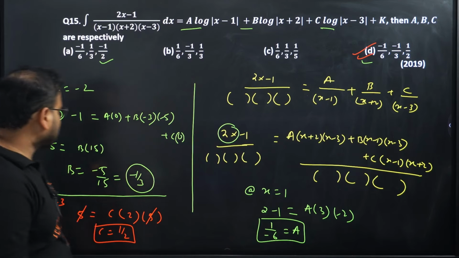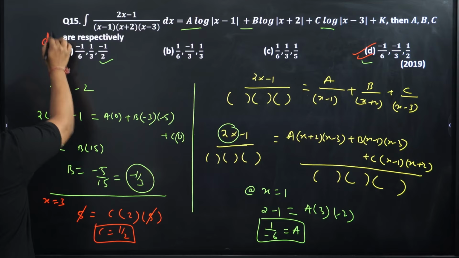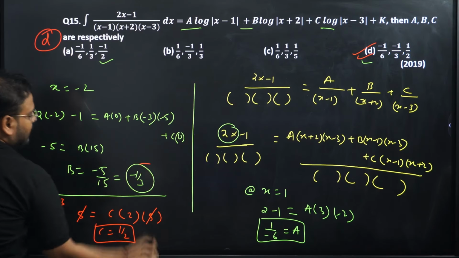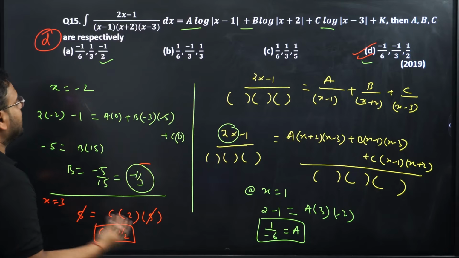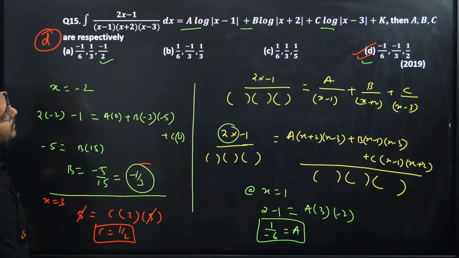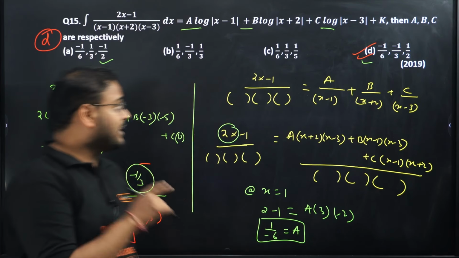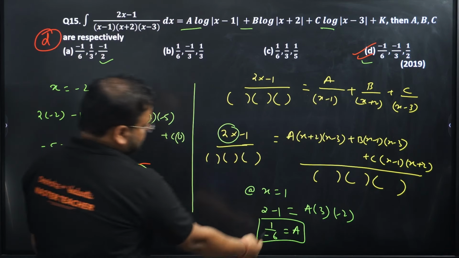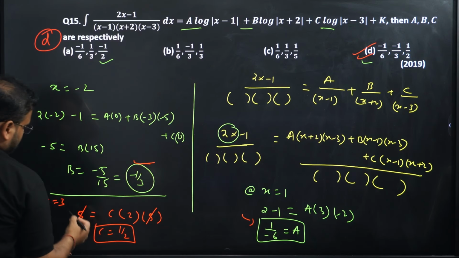A is minus 1 by 6, B is minus 1 by 3, and C is 1 by 2. Actually, I could have taken the answer from here only, but I was not sure whether A is right or D is right. I did not know the answer, so I just took the result as I did for the last option C as well. So for question number 15, the answer is actually option D. Check this out: first one is over here, second is over here, and third is over here.